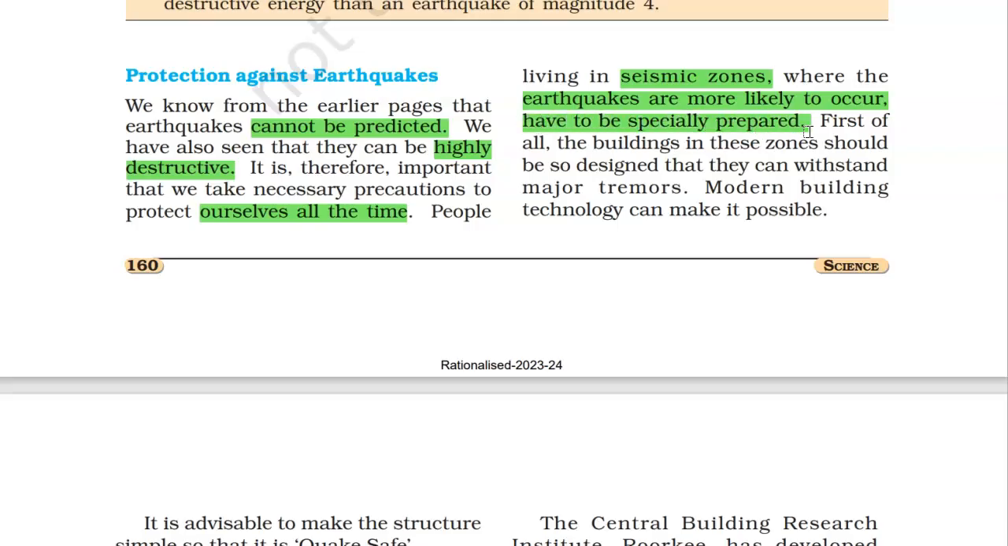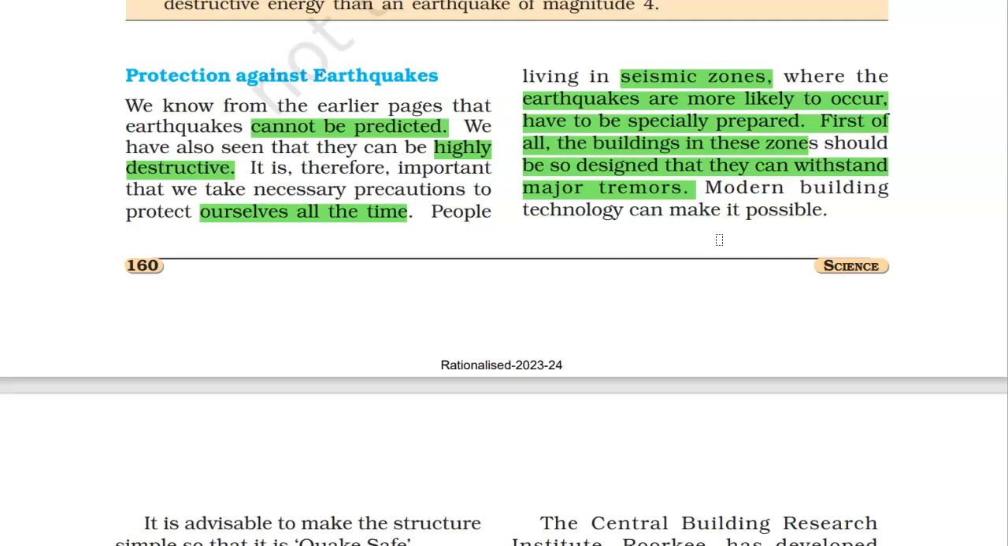People who are living in seismic zones, fault zones, where earthquakes are most likely to occur, should be specially prepared beforehand, because they know that these are earthquake prone areas, and any time an earthquake can strike there, right? So all the buildings in this zone should be designed so that they can withstand major tremors.